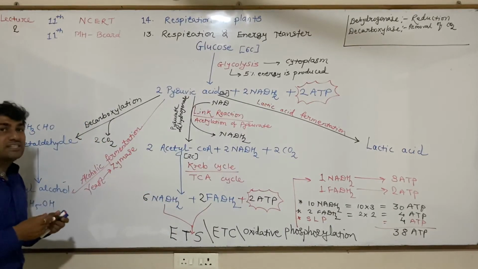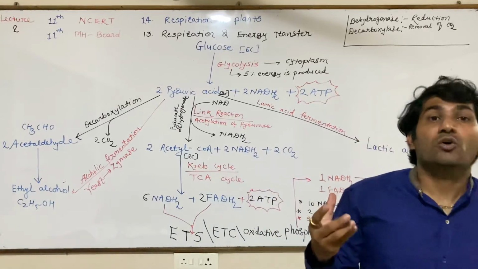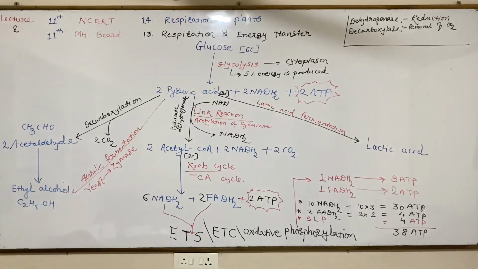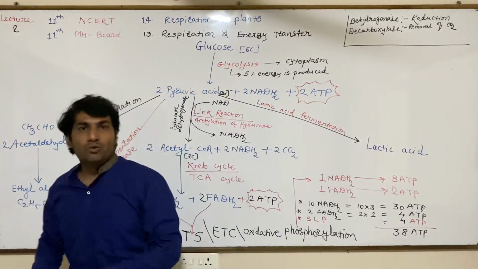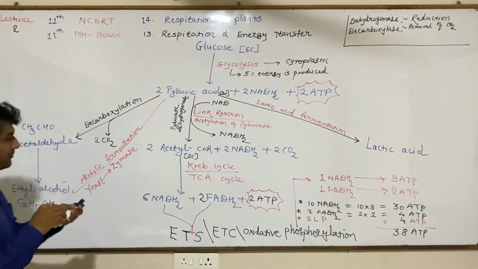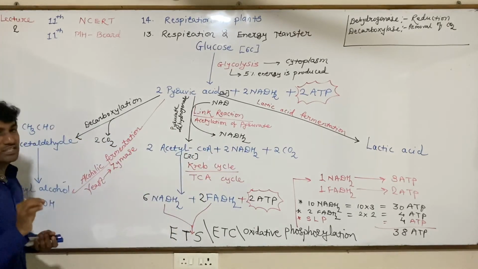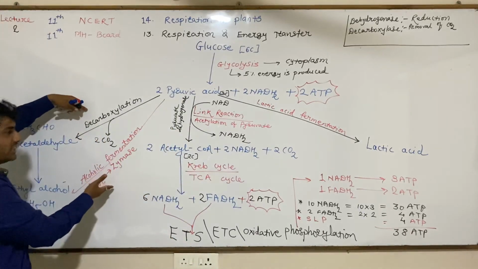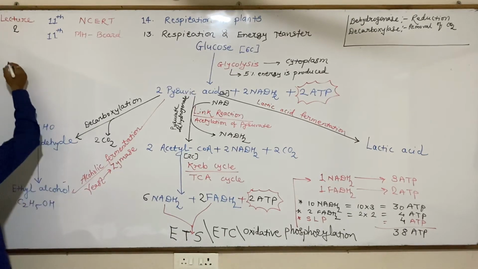Glycolysis is also called the EMP pathway, which is based on the names of the scientists who discovered glycolysis: Embden, Meyerhof, and Parnas. This is actually the whole scenario of the chapter. Alcoholic fermentation and lactic acid fermentation take place in the absence of oxygen, so it is anaerobic respiration. It is part of anaerobic respiration.